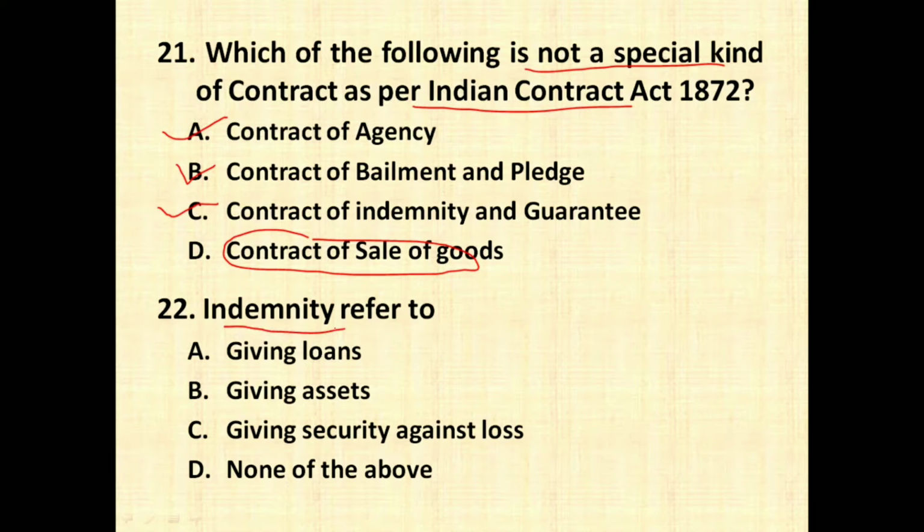The next question is, indemnity refers to. Now, as per the Indian Contract Act, a contract of indemnity is a contract which is usually made in order to safeguard against any losses. In simple terms, indemnity is giving security against loss, or making good for losses. This is what we can remember about indemnity. Whenever you make a contract to save yourself from any loss, it is called a contract of indemnity. General insurance is the best example of a contract of indemnity.